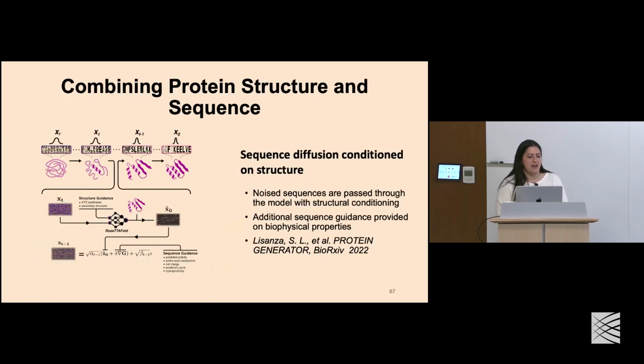And then lastly, we're starting to enter this era where we want to combine data from both sources, both structure and sequence. This notable paper came out recently where it does sequence diffusion conditioned on structures. But you can imagine that we might also be interested in diffusing in both sequence and structure space at the same time. And that would be a natural next step here.